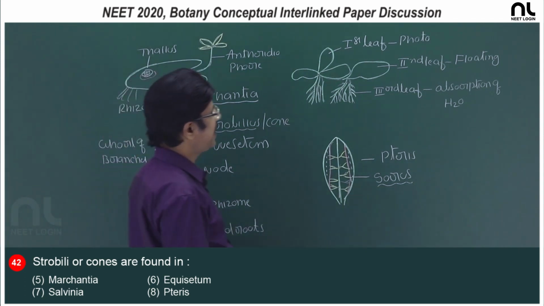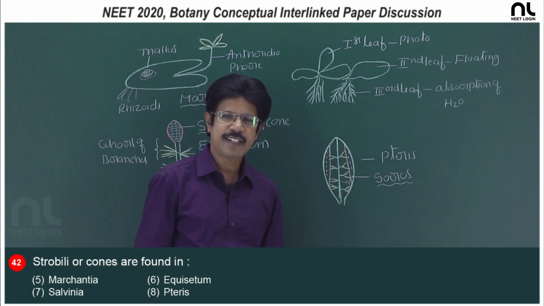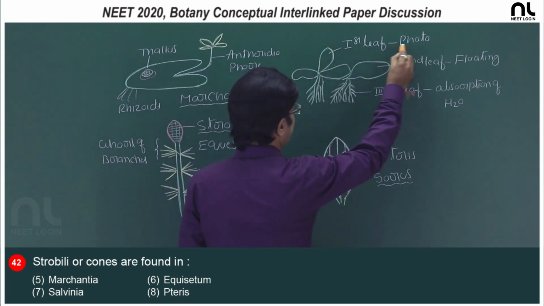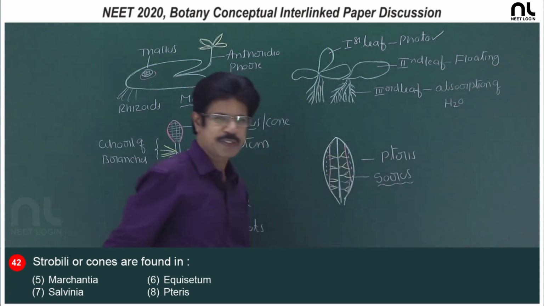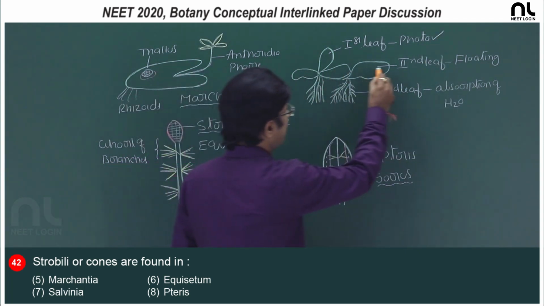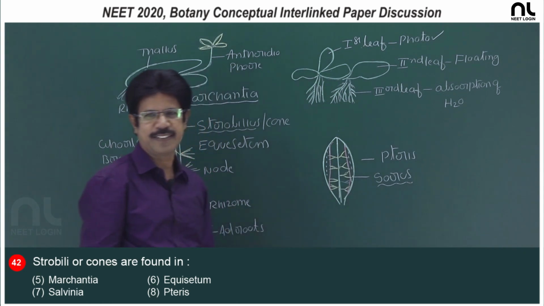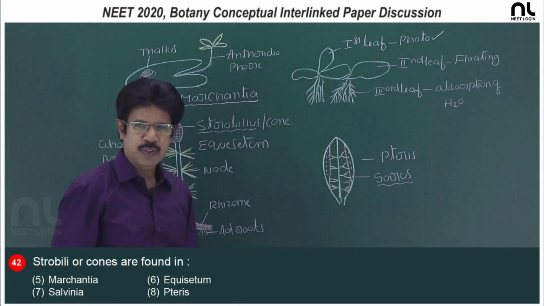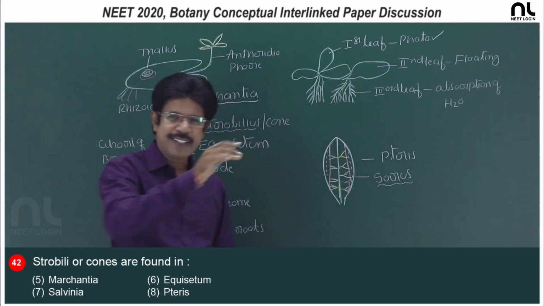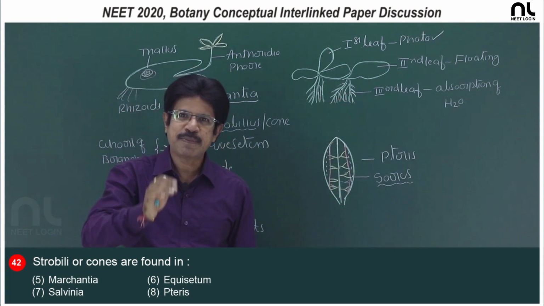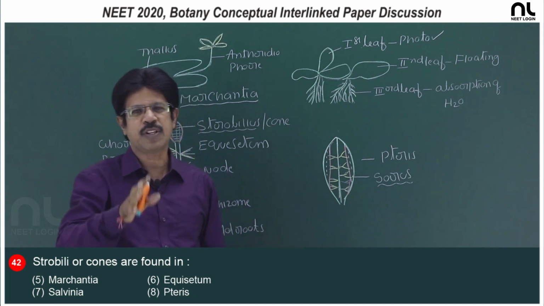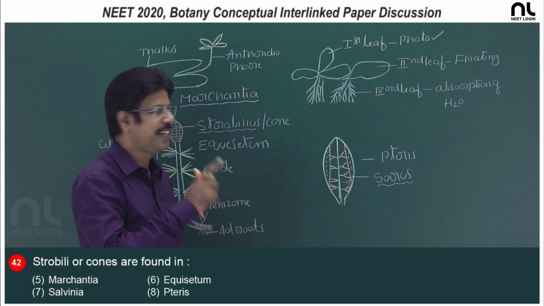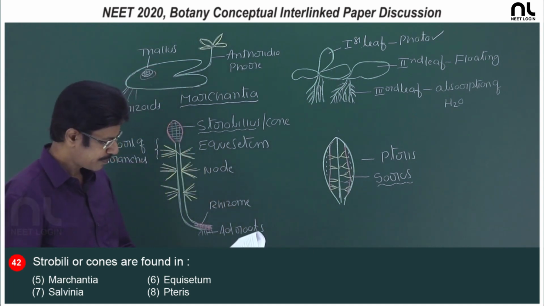And third, it is Salvinia. It is a fern, a floating hydrophyte in which the first leaf is considered to perform photosynthesis, the second leaf is for floating, that is buoyancy, and the third leaf is for absorption of water. So, the leaves which are dissected compensate for the absence of the root concerned with absorption of water. Salvinia is a pteridophyte and it is heterosporous.